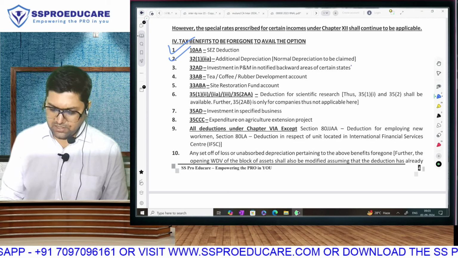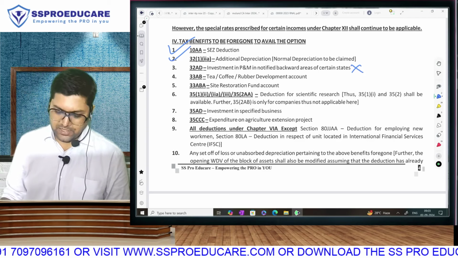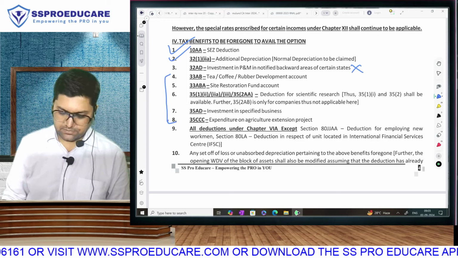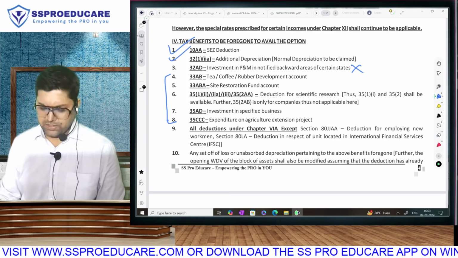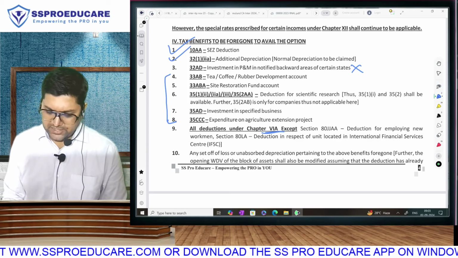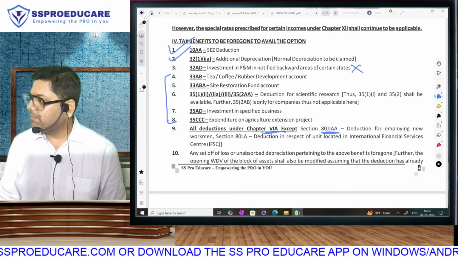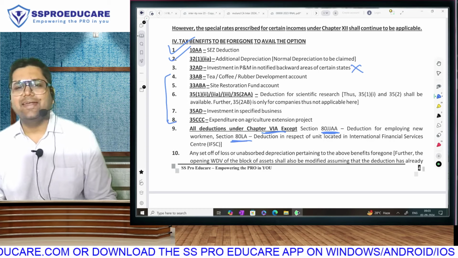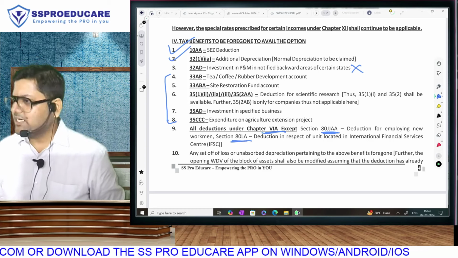Additional depreciation. This point I told you to cancel because it was applicable only till 2020. Yeah, all these PGBP deductions. Same, no? All these PGBP deductions. All deductions under chapter 6A except 80JJAA, and there is one more section, 80LA. 80LA of IFSC we will discuss somewhere else when we discuss IFSC, but 80JJAA we discuss.